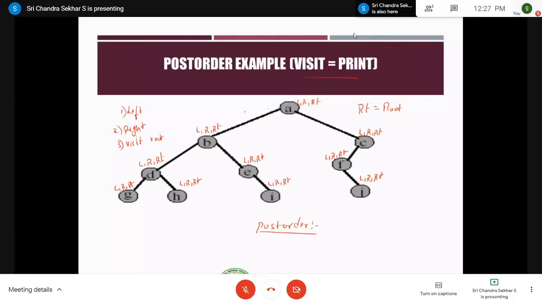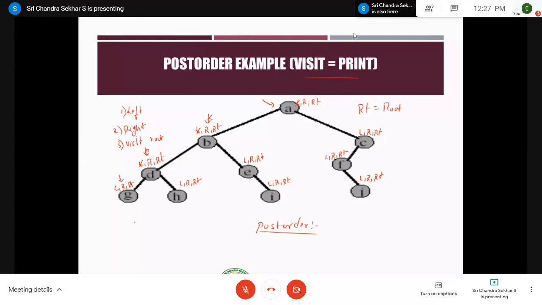Therefore, you take a pointer at the root node, and the first step is left. Therefore, strike it off, go to left. Now my pointer is pointing to B. It is also saying go to left. Therefore, the pointer is pointing here, and at D, the first step is go to left. Here we are. So now the pointer is pointing to G.